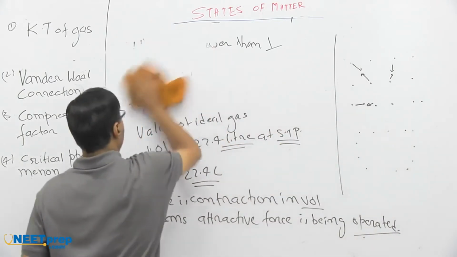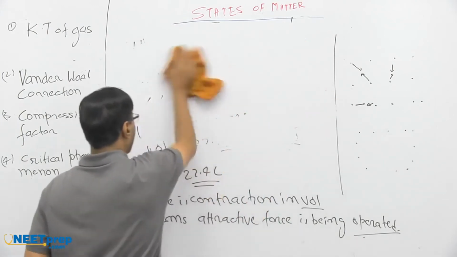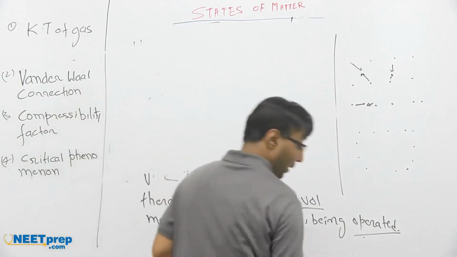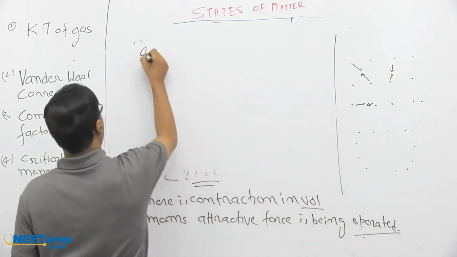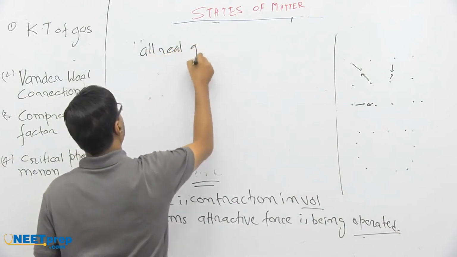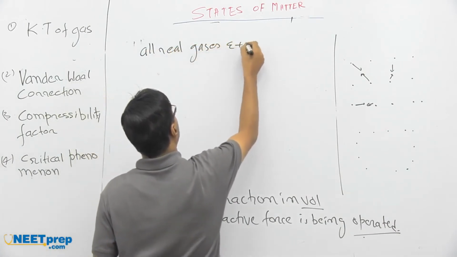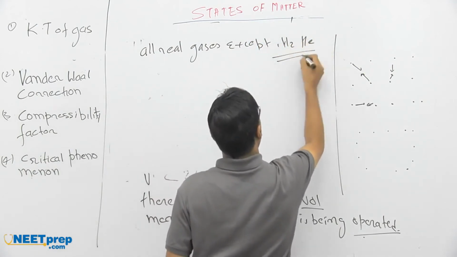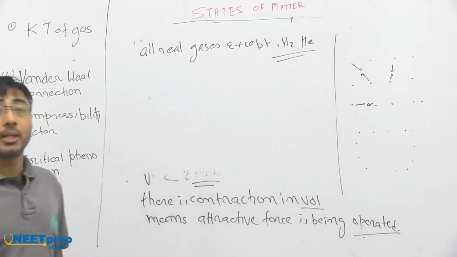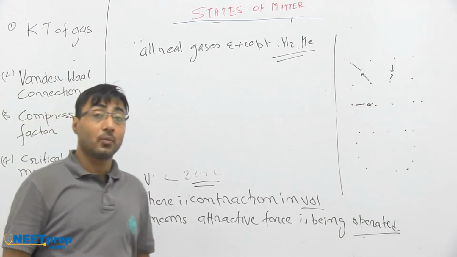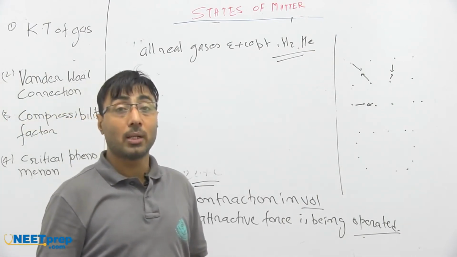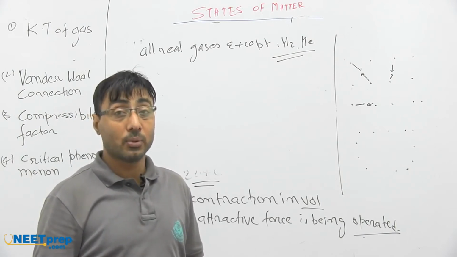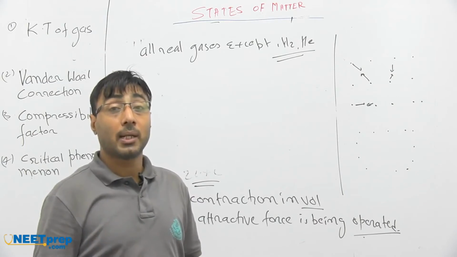So where does it operate, where does it take place? If volume is lesser than 22.4 liter, it means all real gases except hydrogen and helium show it, and this is the evidence that we can solidify the CO2 molecule. If we can solidify CO2, it means there is an attractive force, which has been contradicted by the kinetic theory of gas.